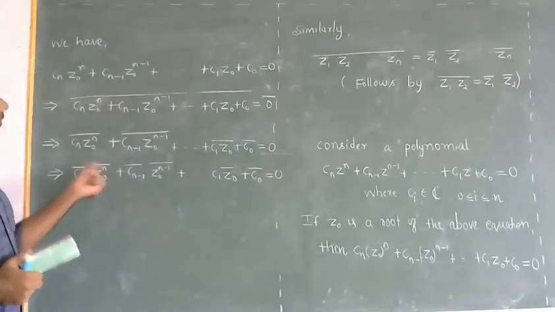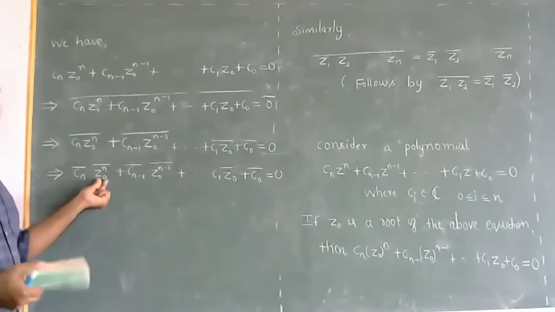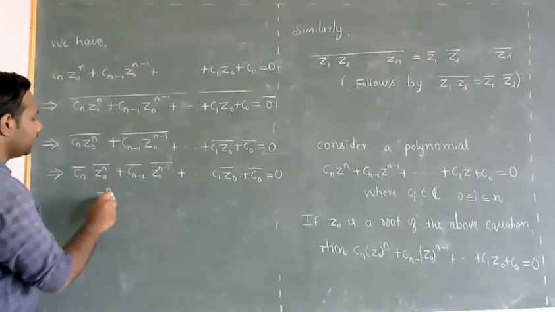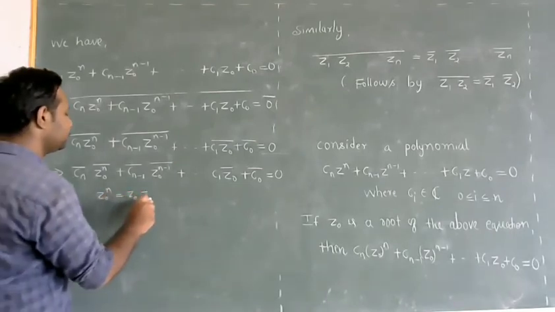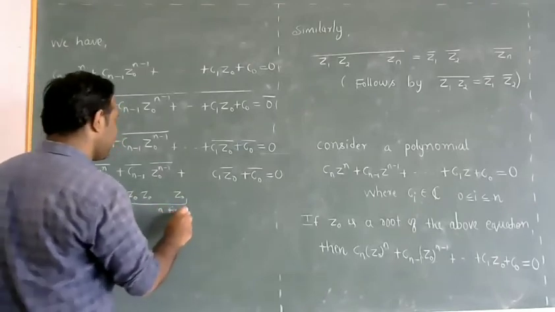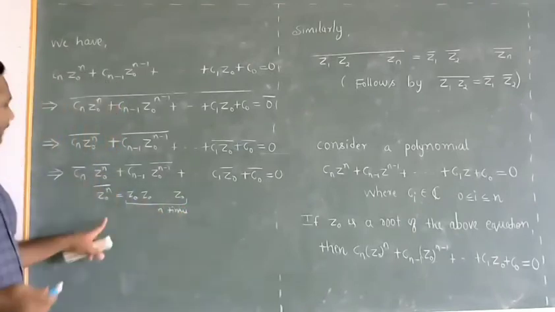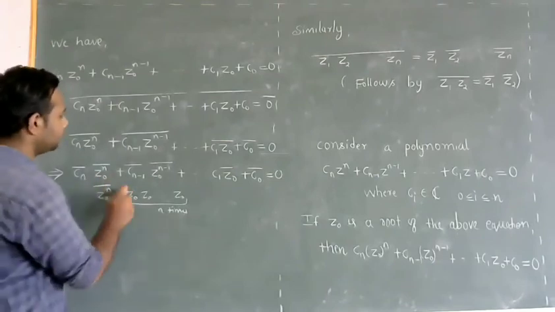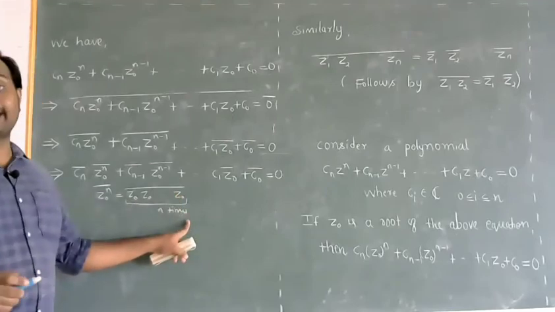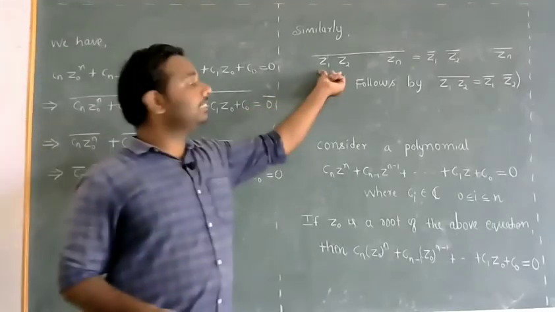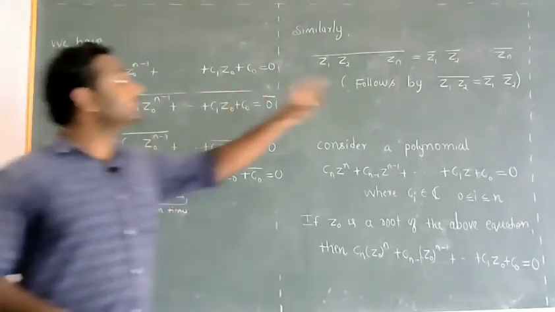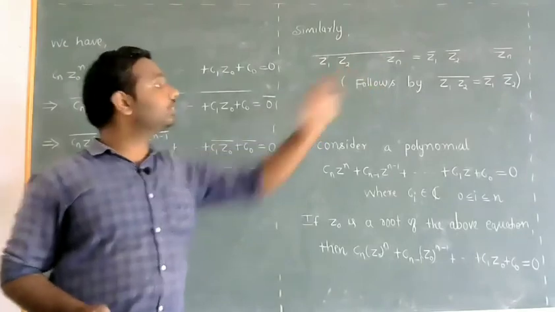Now Z0 power n means it is Z0 multiplied n times. So Z0 power n is Z0 into Z0 into so on Z0, n times. Now the conjugate of Z0 power n means it will be conjugate of Z0 into Z0 into Z0, n times. So use this result: conjugate of Z1 into Z2 into so on Zn is Z1 bar into Z2 bar into so on Zn bar.